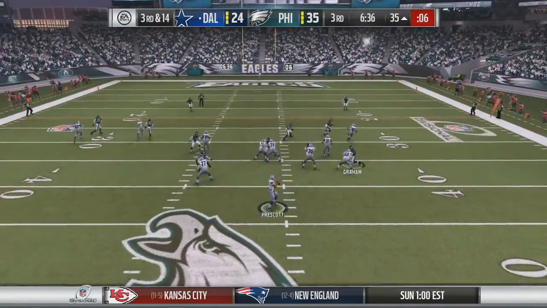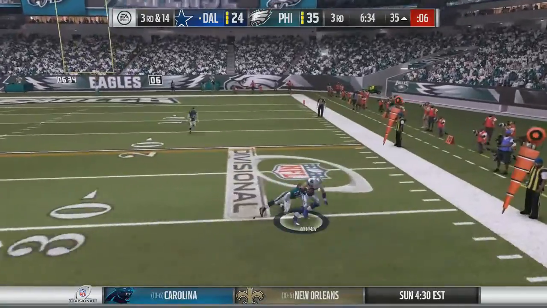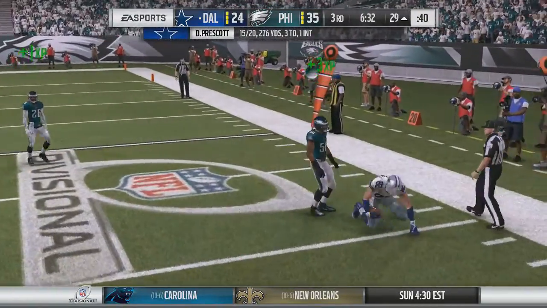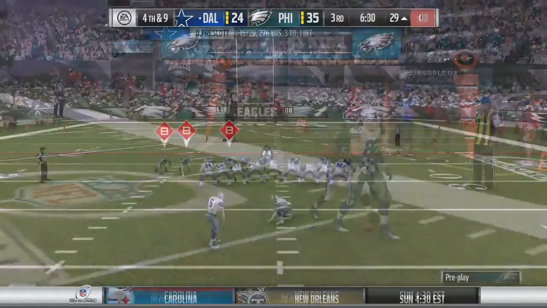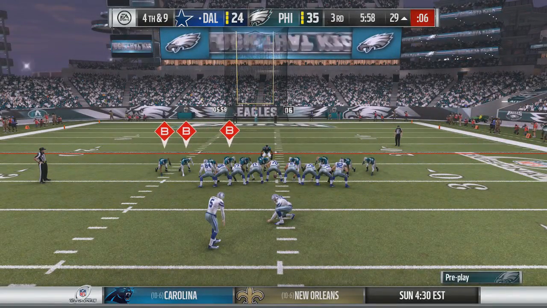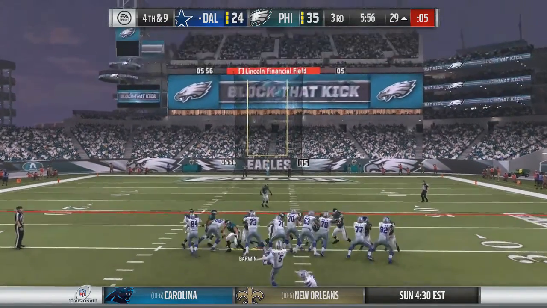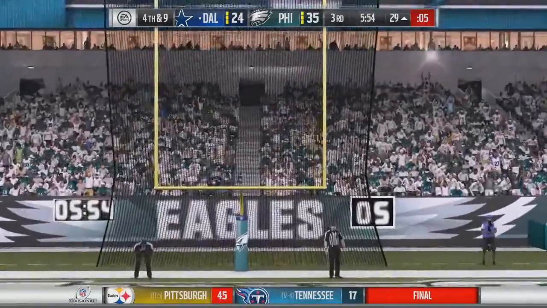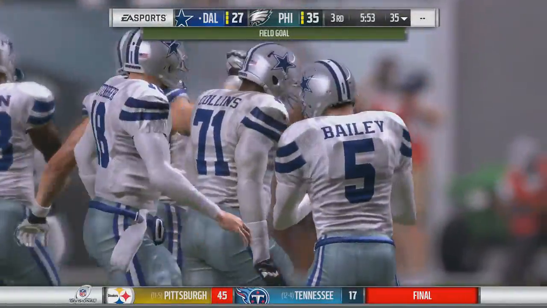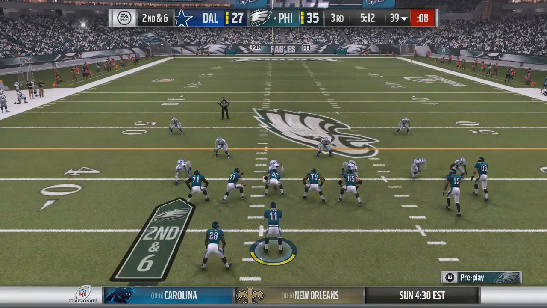3rd and 14. Prescott takes the snap. Another chance for the Eagles to make a stop, and he finds Witten, but he will go nowhere. Jordan Hicks on the coverage, and that will lead to 4th and 9. So they bring out Dan Bailey to make this an 8-point game. The kick is away, and it is good. So that makes it 27-35, an 8-point ball game now.